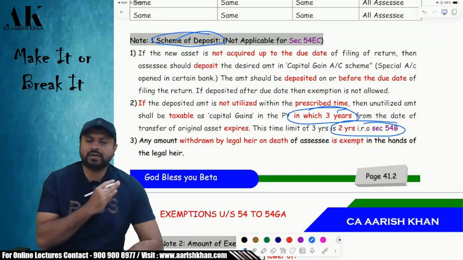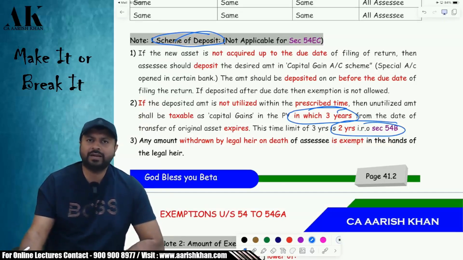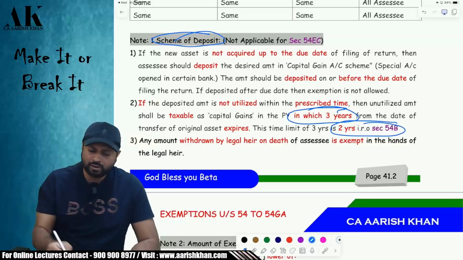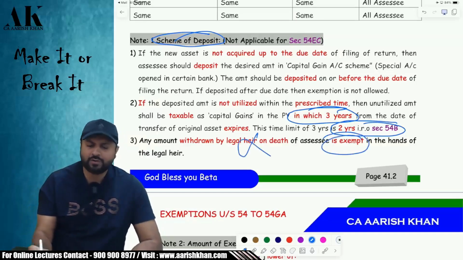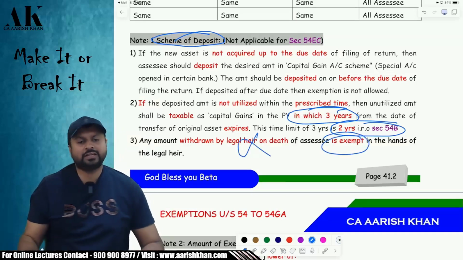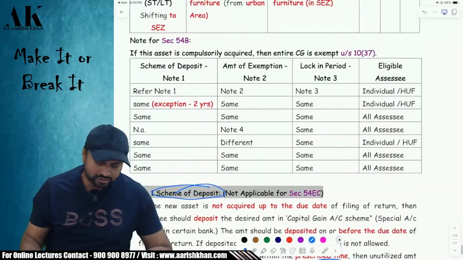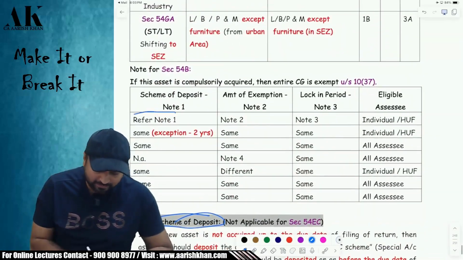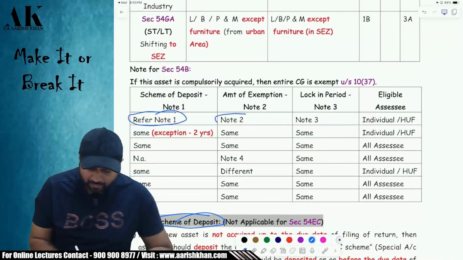But in case, sir, the assessee is dead in between, then what will happen with that amount in the hands of the legal heir? Is the legal heir also liable to purchase a house? No. In the hands of the legal heir, it is what? Please tell me. It is exempt in the hands of the legal heir. Okay. Now, the next question is given in the next chart. Scheme of deposit was this. Next is, then how much amount is exempt?